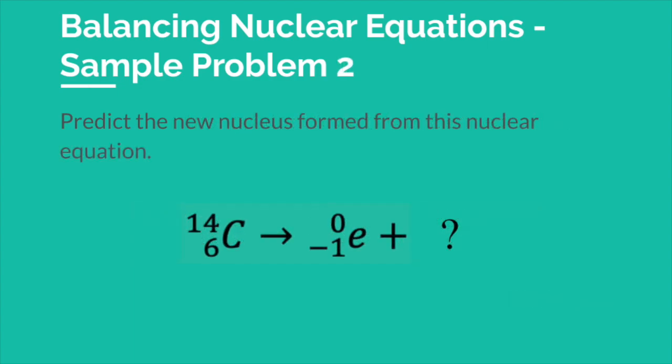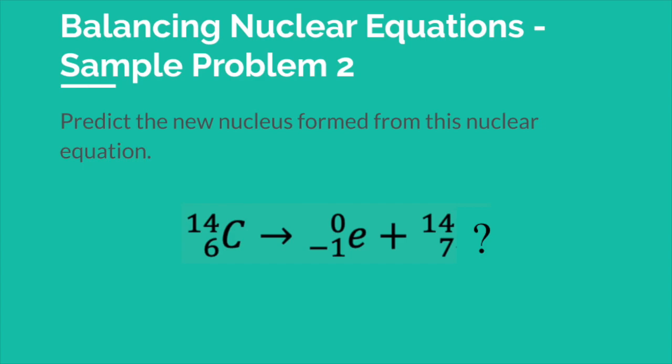What about this one? Can you predict the new nucleus formed from this beta decay of carbon-14? I'll give you 10 seconds, but pause if you need more time. 14 minus 0 is 14. 6 minus negative 1 is the same thing as 6 plus 1, so 7 is our new atomic number.